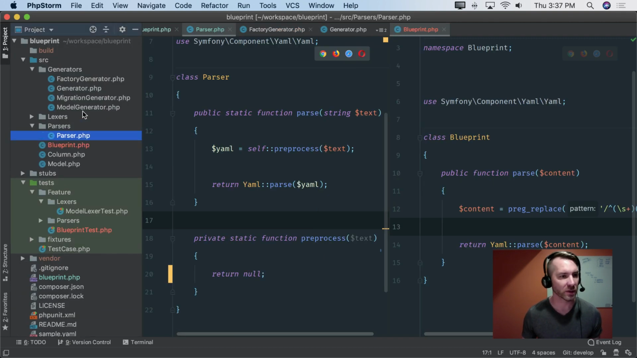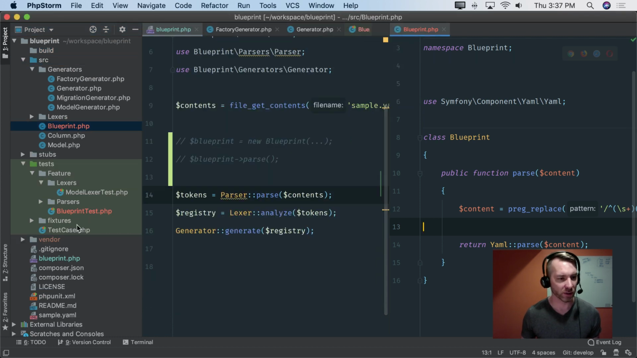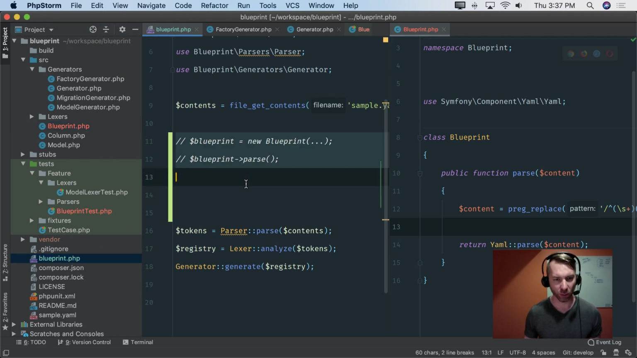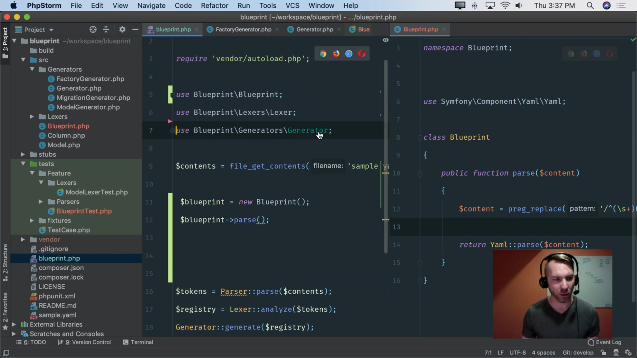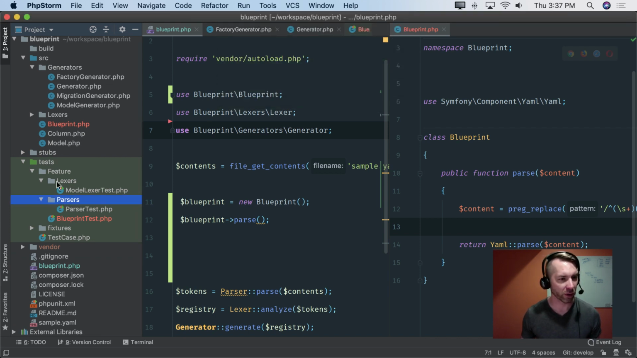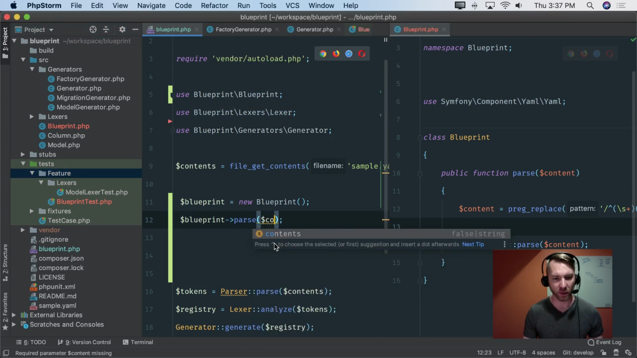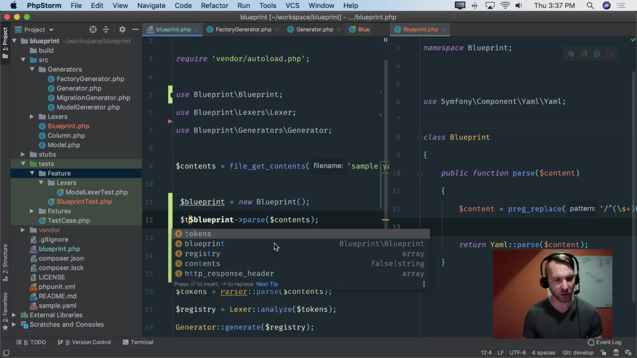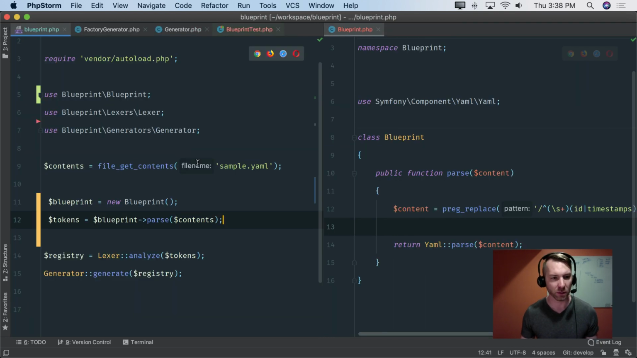So let's start making the code continue to work. In Blueprint, I'm going to new up, pull this out, and make a new blueprint. I shouldn't need this parser anymore, nor those inline parsers, although no, I don't have any other parsers. Just making sure I didn't have any. I wanted to keep that folder structure. Now we're going to parse contents and we'll get tokens. If this was a successful refactor, everything should still work.